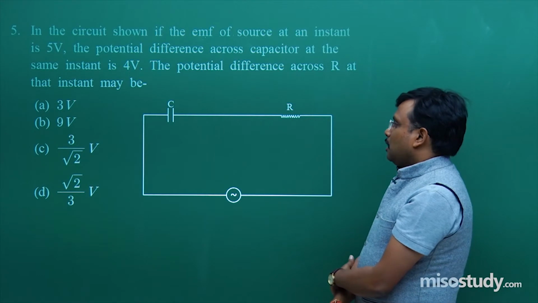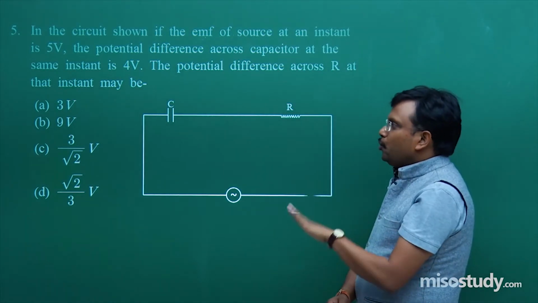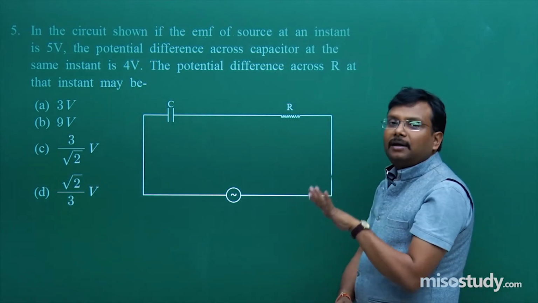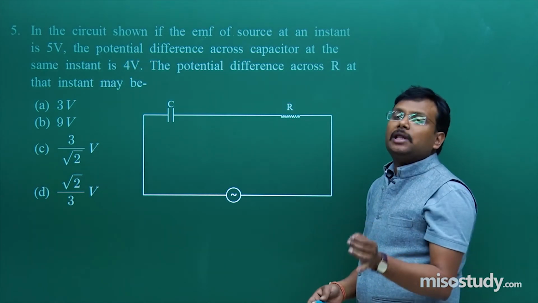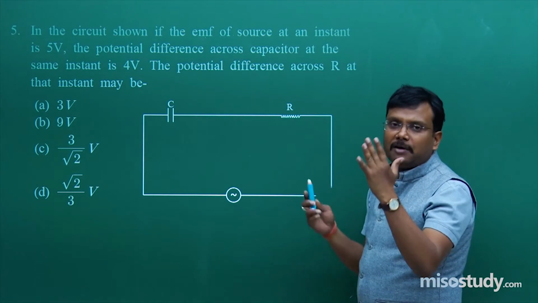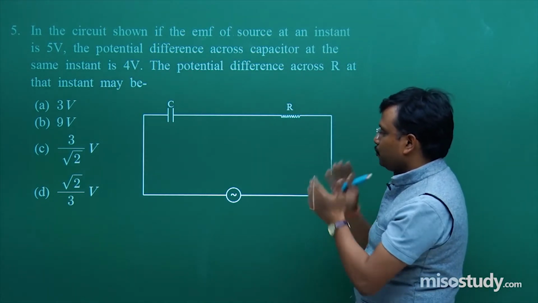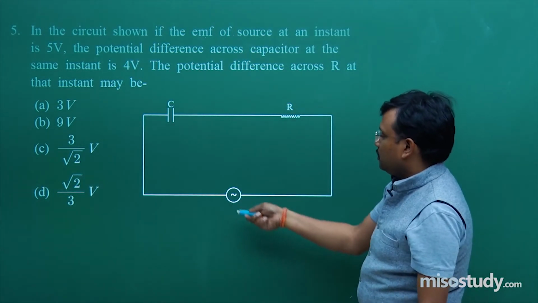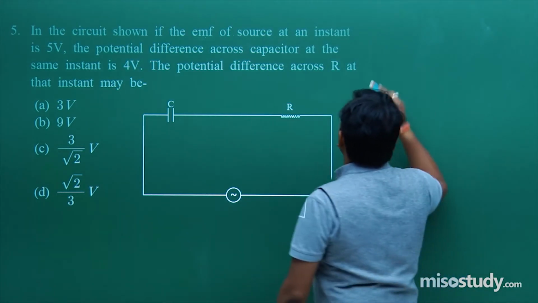Fine. I will try my best not to use some mathematical steps, but with the help of a simple diagram and 1 or 2 lines, fine, I will try to explain this question to you. This is applied sinusoidal voltage.